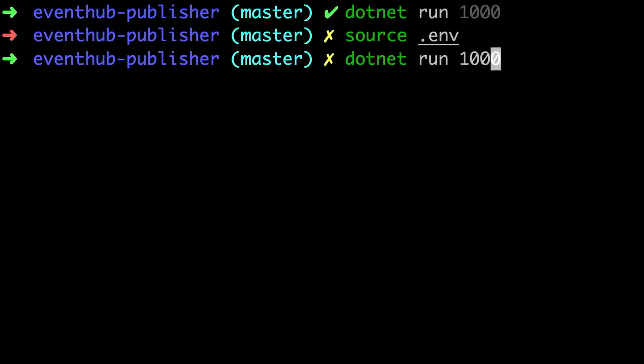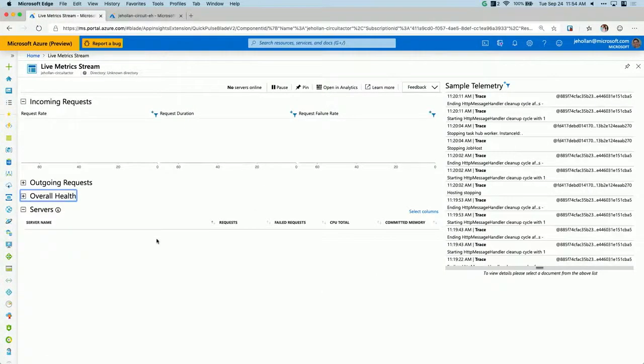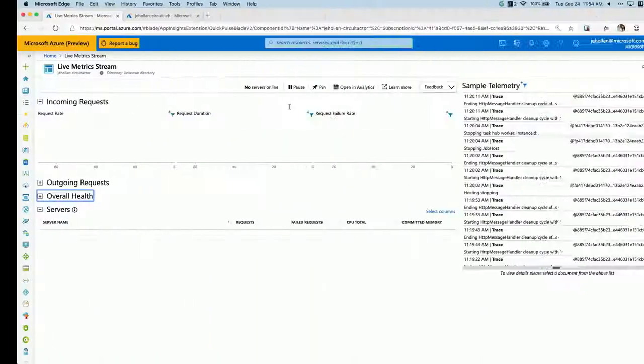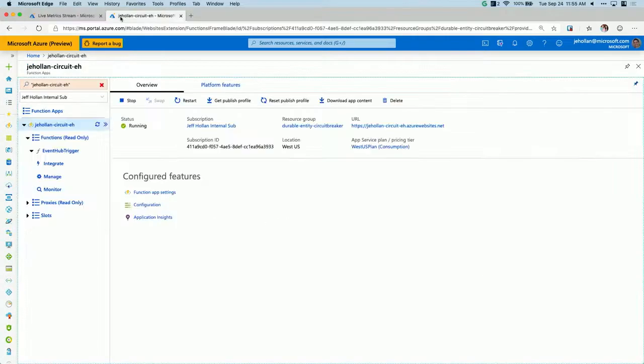So I know I'm going to hit my exception threshold. Let's pretend that these are all database failures. If I come back here to my live metric stream, we should see in just a moment, assuming that, yep, it's sending those messages, my function's going to wake up and start triggering, and it's going to hit exception after exception after exception. What's powerful here is that after I hit that threshold of exceptions, my durable entity is actually going to fire and disable my function app.